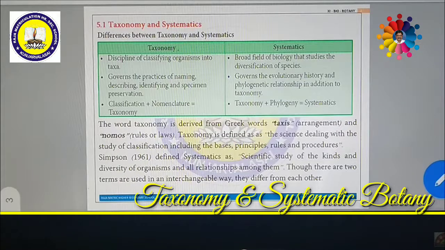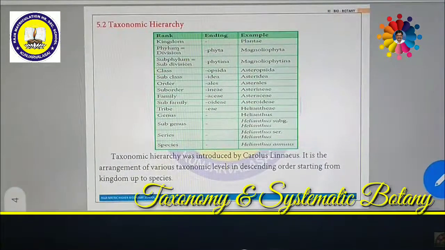So though two terms are used, taxonomy and systematics, we use them interchangeably, but they are different in such a category. As I said just now, hierarchical order. What is the hierarchical order? I shall tell you one simple example. Then you can understand what taxonomic hierarchy is.